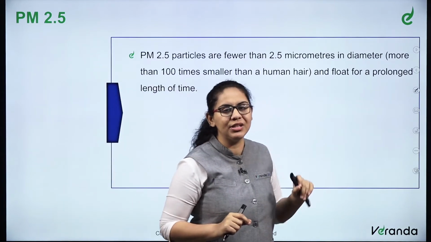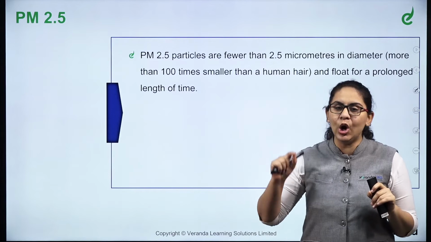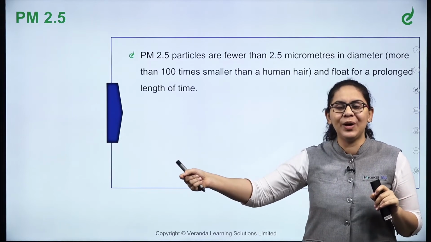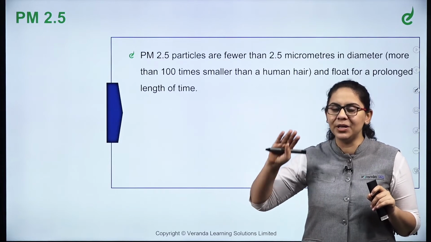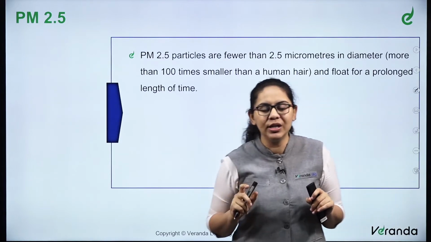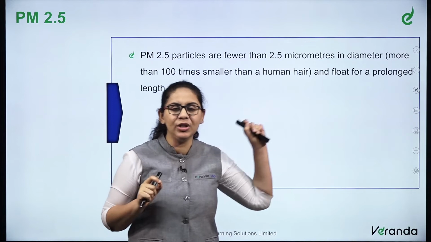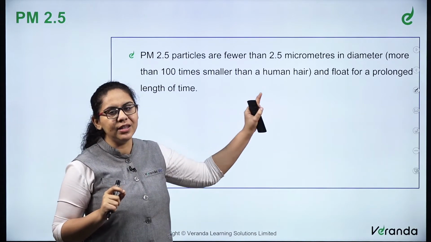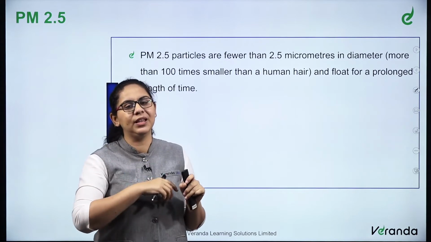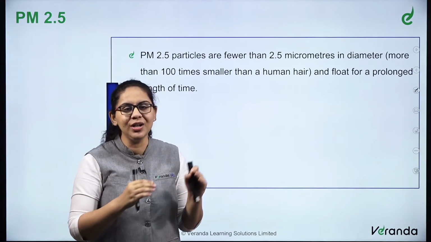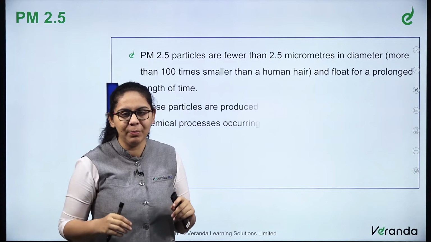That is their characteristic. That is why smog, or pollution, persists in Delhi for a longer time: these particulate matter particles stay in the atmosphere for a prolonged length of time, and they are very small, but very large in concentration. That is why smoggy conditions prevail.